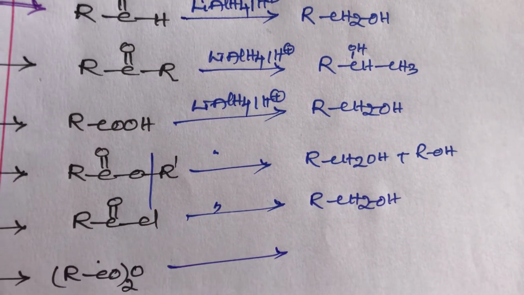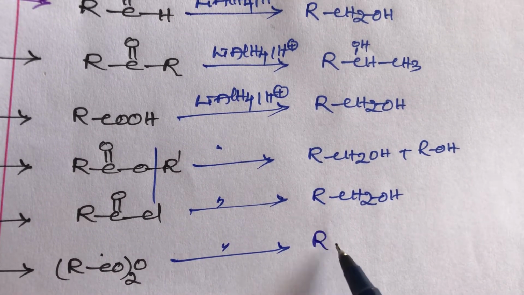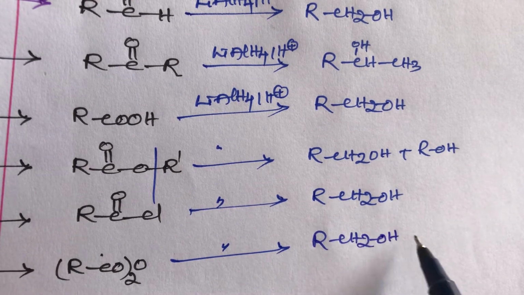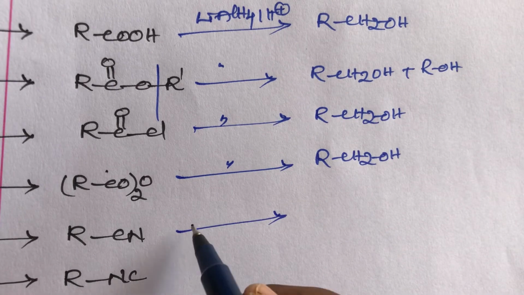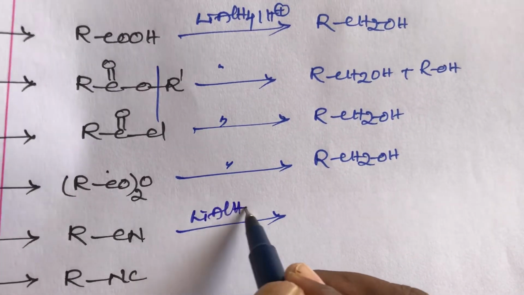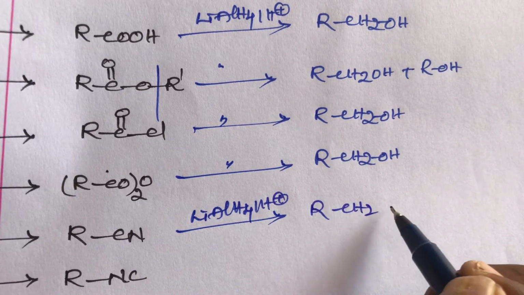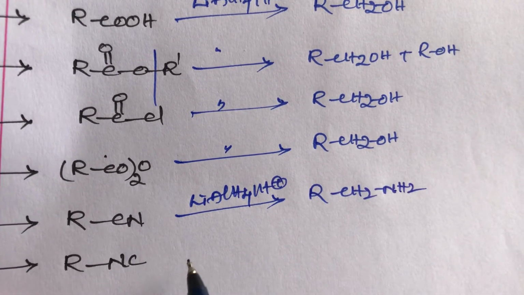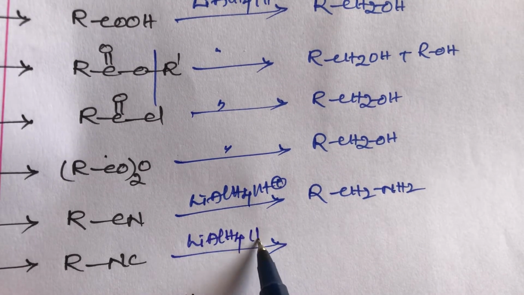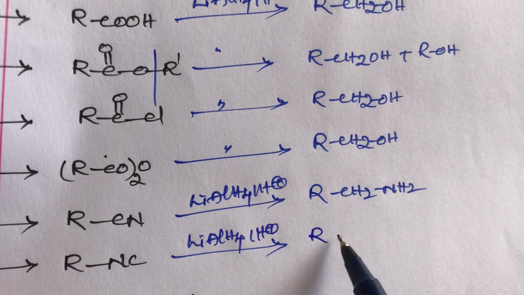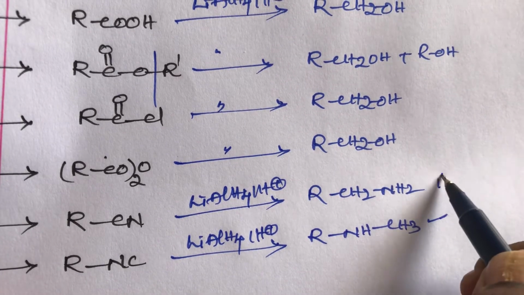Cyanide group reacting with lithium aluminum hydride in the presence of acidic hydrogen gives primary amines, or CH2NH2. Next, isocyanide reacting with lithium aluminum hydride in the presence of acidic hydrogen gives secondary amines.